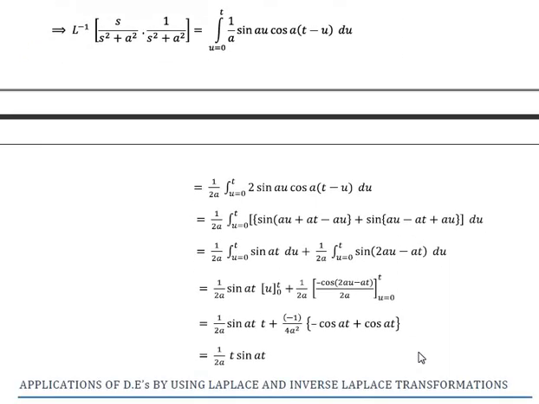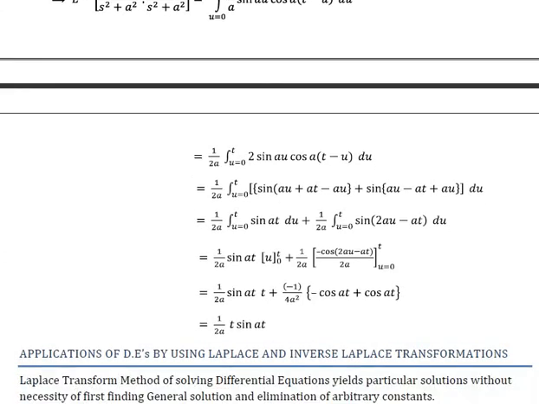We use some simple trigonometric transformations: the integral from 0 to t of 2 sin au cos a(t minus u) du, multiplied by 1 by 2a. If we simplify this, we get 1 by 2a times the integral from 0 to t of sin at du plus another term. Finally we have 1 by 2a sin at times u, with upper limit t and lower limit 0. Finally we have t by 2a sin at. That is the value of L inverse of s by (s square plus a square) whole square.